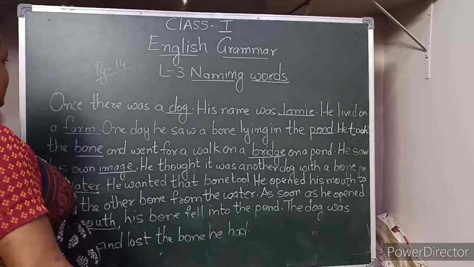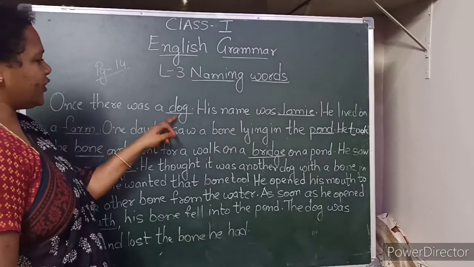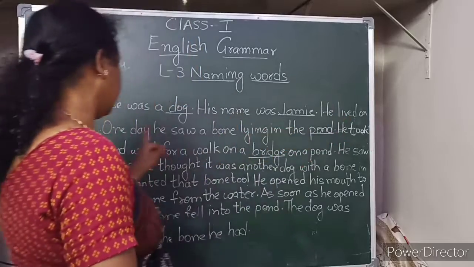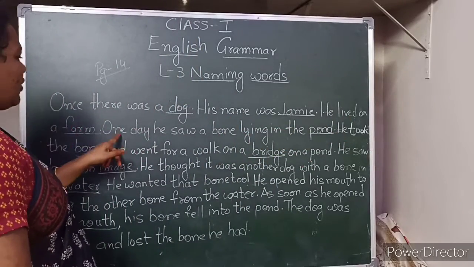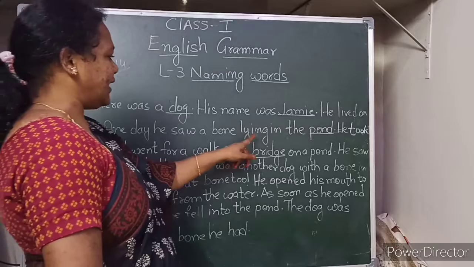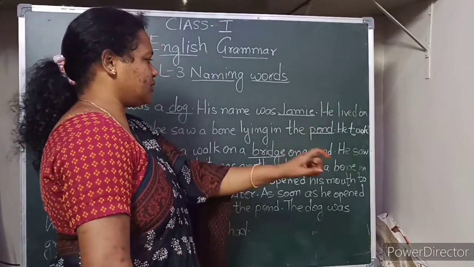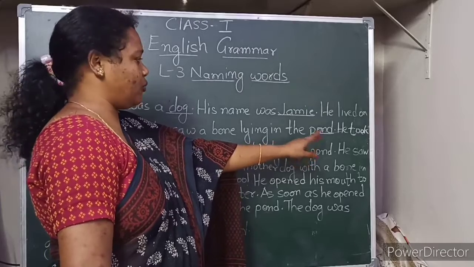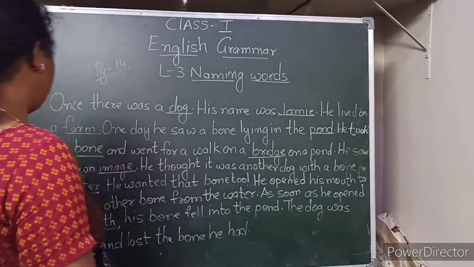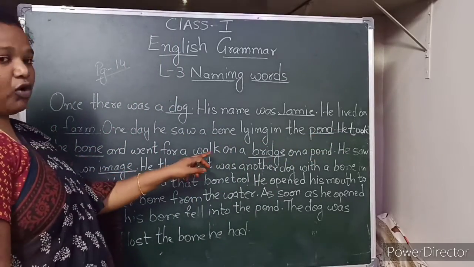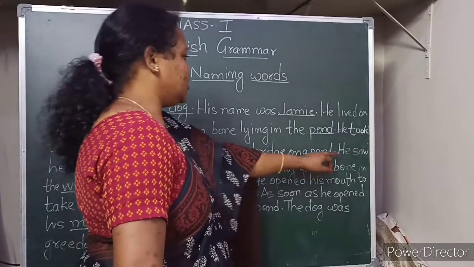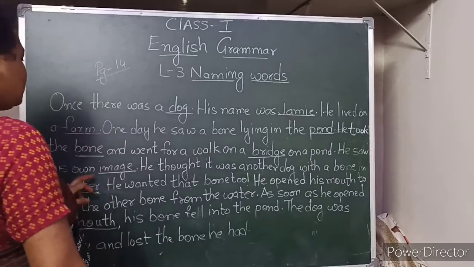I'll read it once. Once there was a dog. His name was Jamie. He lived on a farm. One day he saw a bone lying in the pond. So these are the blanks, children, and I have used the words in the help box. He took the bone and went for a walk on a bridge, on a pond. He saw his own image.